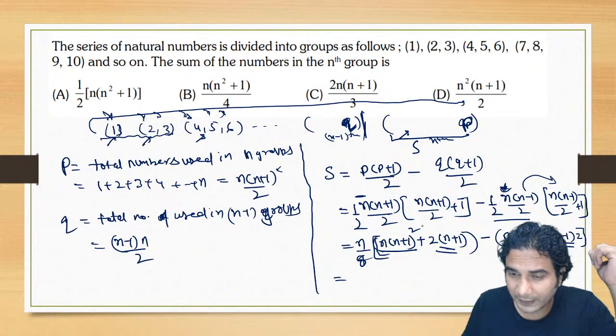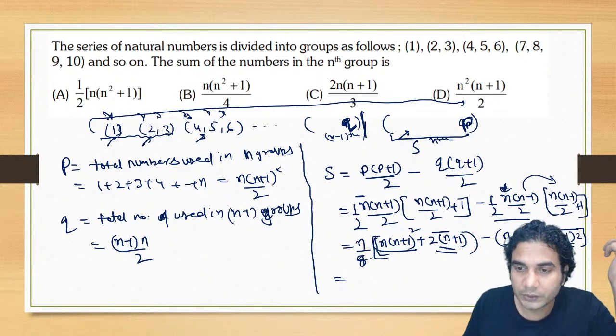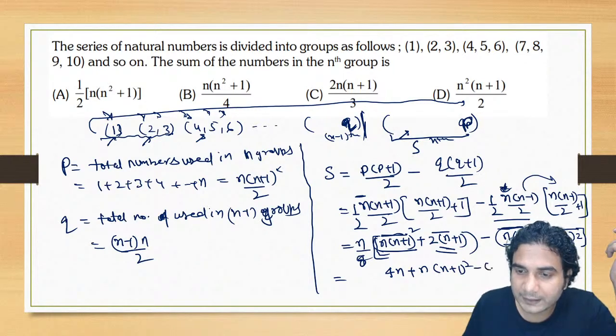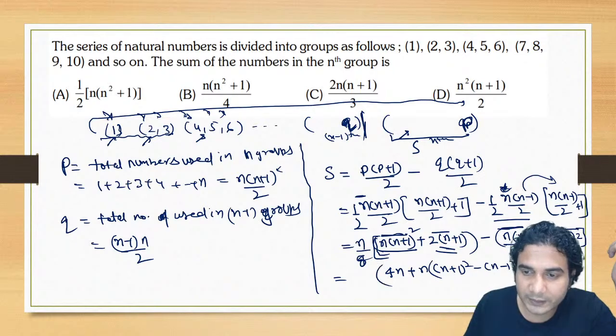So actually it is going to be 2n plus 2, and last is going to be 2n minus 2. So it is going to be 4n, all right? So I'll write that 4n first, plus you can take n common from this and this as well, right? So after taking n common, it is going to be n plus 1 the whole square minus n minus 1 the whole square. And you know what is this value? This whole is multiplied to n by 8. Some calculation is there. So let's finish it.